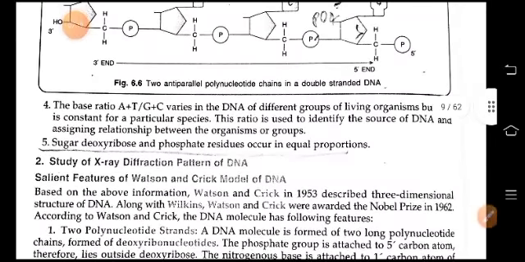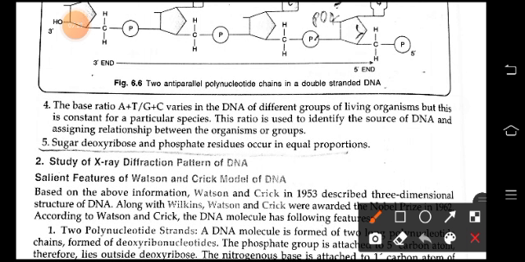So the base ratio of DNA, A plus T to G plus C, varies in the DNA of different groups of living organisms but is constant for a particular species. This ratio is used to identify the source of DNA and to assign relationships between organisms or groups. Sugar deoxyribose and phosphate residues occur in equal proportions.